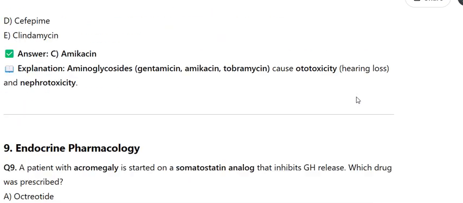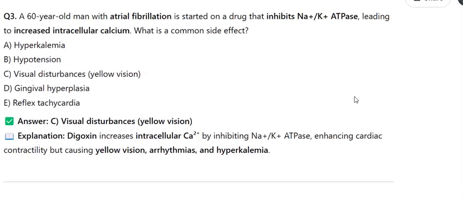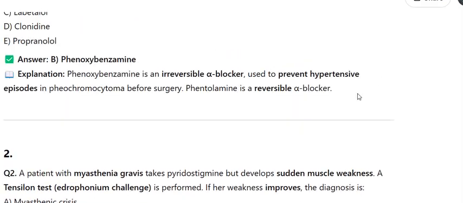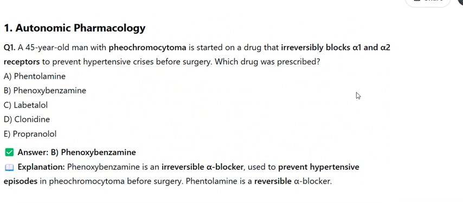Here are 20 USMLE-style pharmacology questions, each with an answer and explanation. 1. Autonomic pharmacology. Q1. A 45-year-old man with pheochromocytoma is started on a drug that irreversibly blocks alpha receptors to prevent hypertensive crises before surgery.